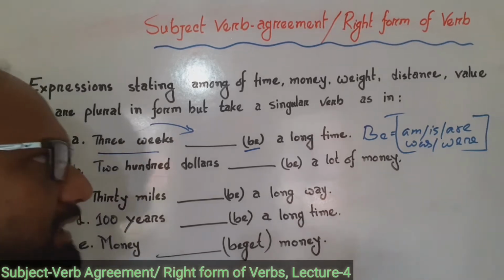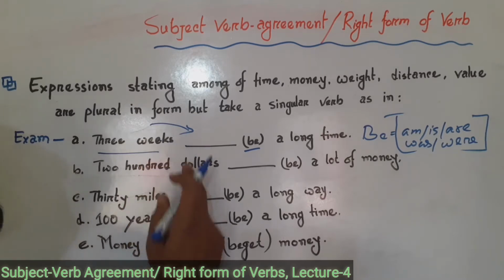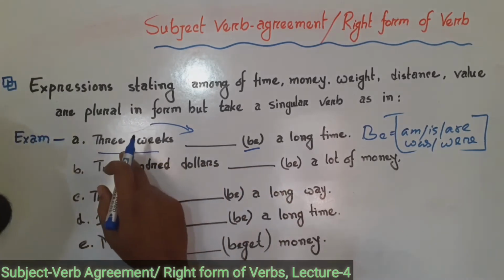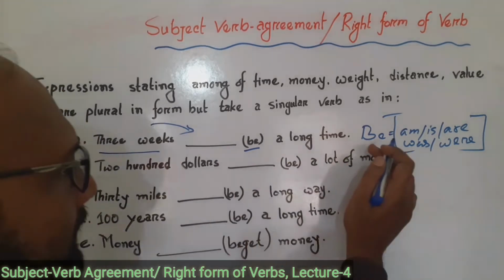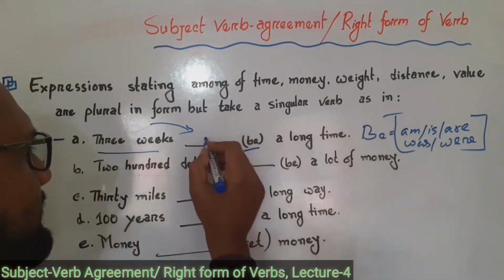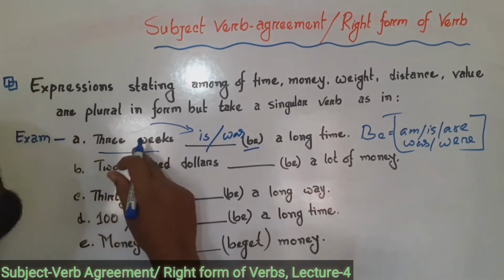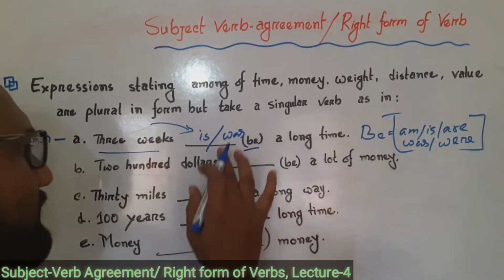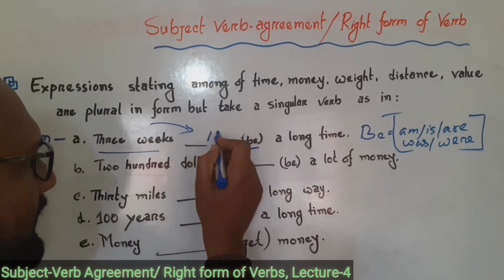Time, money, weight, distance, value are plural in form, but after this word, we will use a singular form of verb. So, 3 weeks, after this subject, we will use a singular form of verb. Be equals am, is, are or was, were. According to tense, we will use here is, singular form, is or was. 3 weeks is a long time or 3 weeks was a long time. Here we will use a singular form of verb, is.